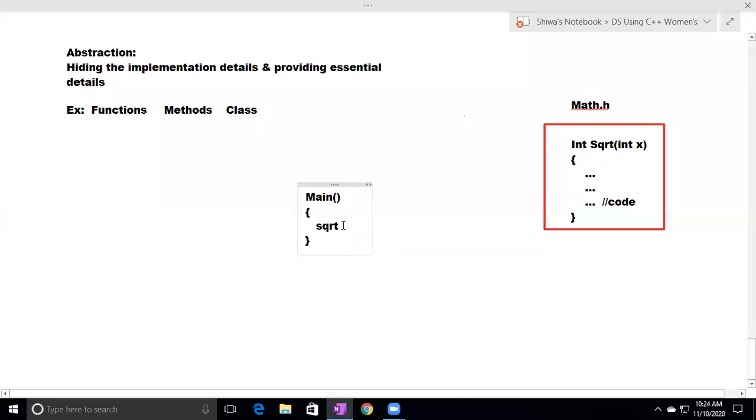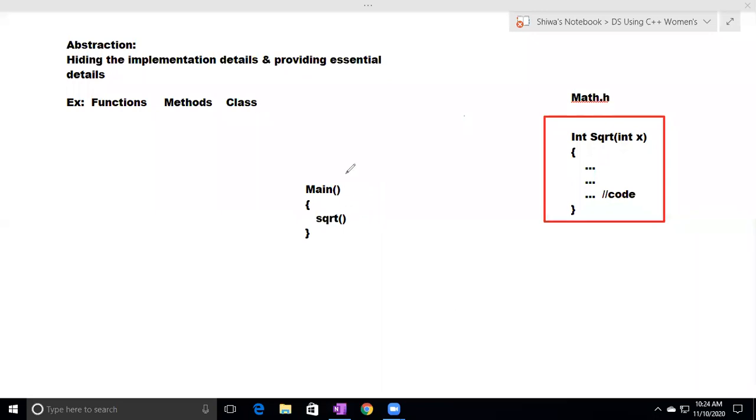Okay, so here we are calling the sqrt function. When we call the sqrt function, let me explain. I want to find the square root of 100. Even if I don't know how to find the square root value, I can find it by calling the function sqrt.